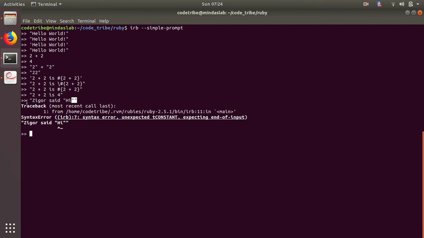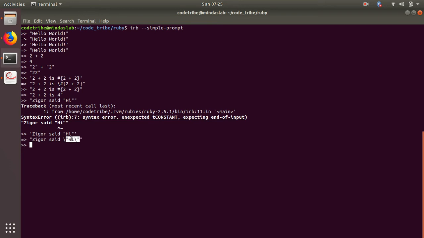According to Ruby, this is a string, then what is this thing called hi, and then there's an empty string over here. So Ruby is confused. How do we tell Ruby that these double quotes should be printed? One thing is you can change the outer quotes to single quotes. Now Ruby knows the string starts with a single quote and ends with a single quote. 'Zygo said "hi"', and look how it's been represented, with a slash before each inner double quote.